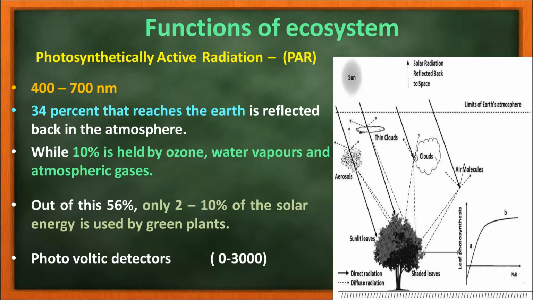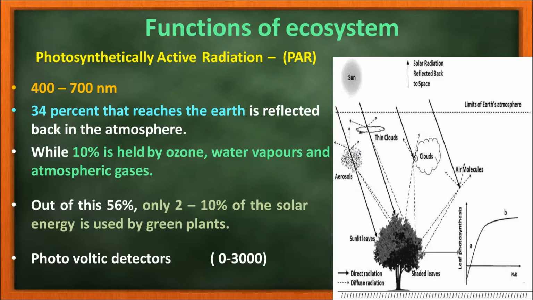Out of the total sunlight that is received by the earth, about 34% of it is reflected back into the atmosphere, and 10% will be held by the ozone layer itself. Ozone, water vapor and other atmospheric gases will absorb 10% of the sunlight. Of the remaining 56%, about 2 to 10% of solar energy will be used by the green plants.